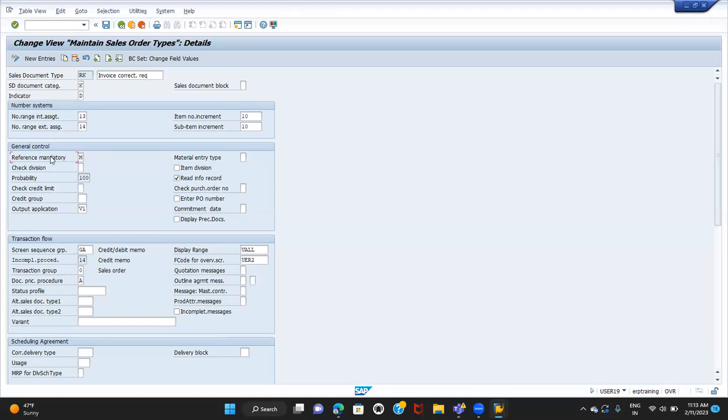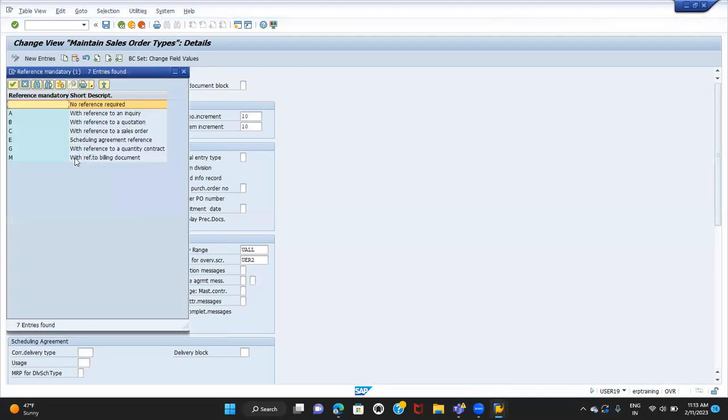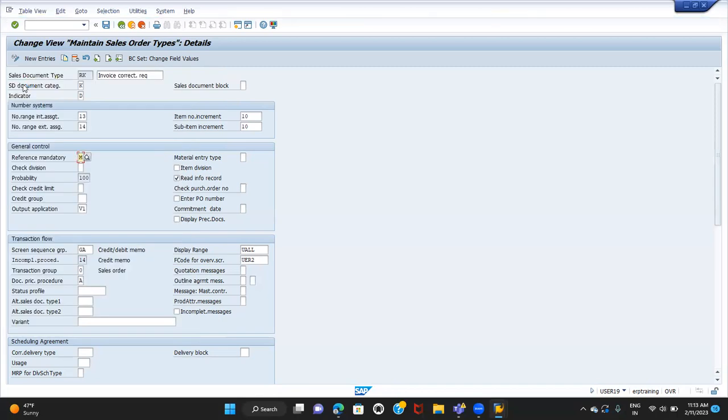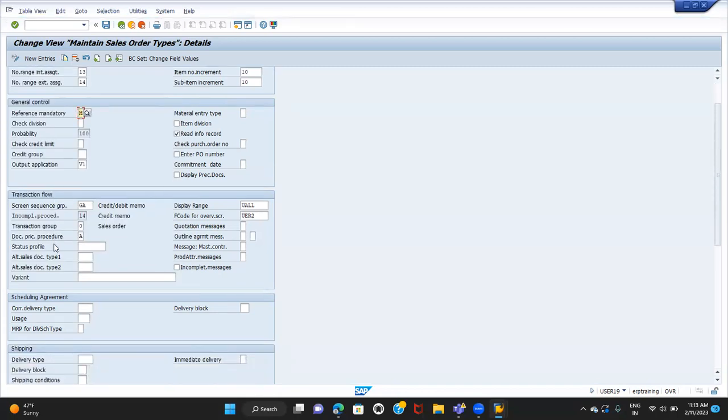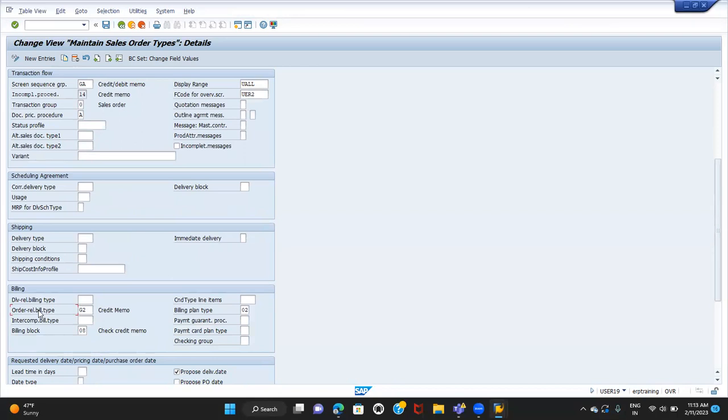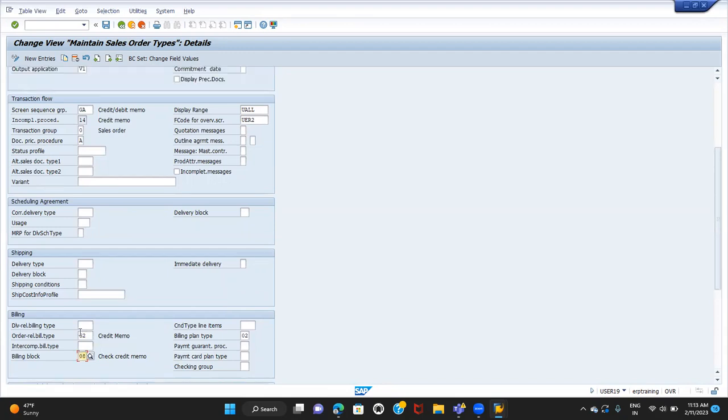Reference mandatory. This is what I was talking about. How does the system understand that a billing document needs to be entered when you get the invoice correction request? Because of this setting only. Reference mandatory is M, with reference to billing document. These are important settings to remember. The order related billing document type is G2 and billing block 08. Because of this setting only, we will be getting the billing block. These are the settings to remember.